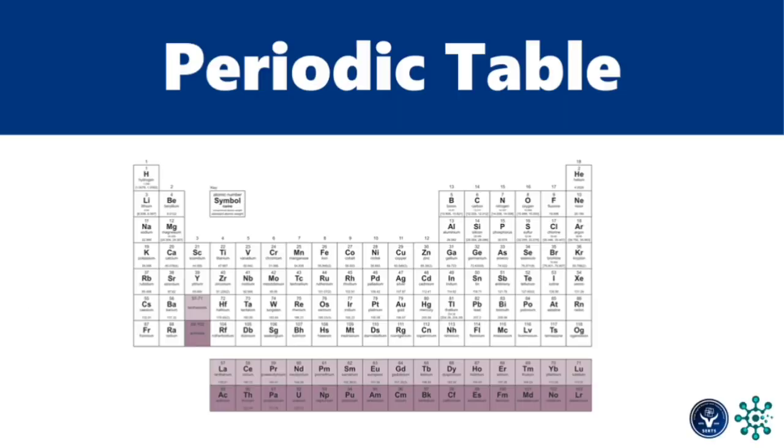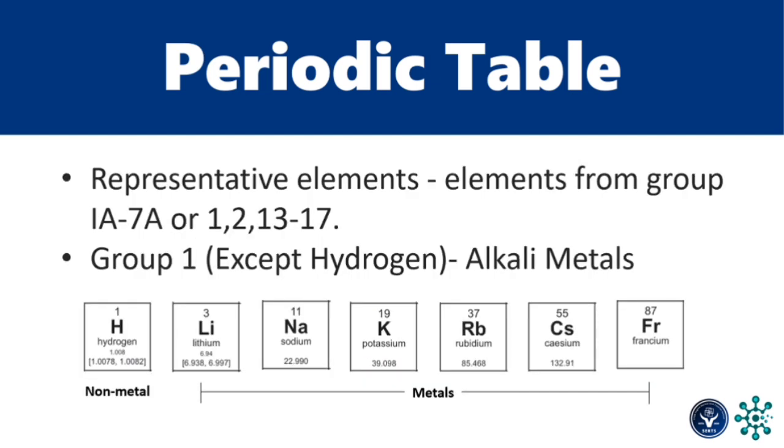For the periodicity, let's start with the periodic table. I hope all of you are familiar with the periodic table. This is from IUPAC. For this lecture, we will focus on the representative elements only. Representative elements are those elements from group 1A to 7A or, based on the IUPAC grouping, group 1, 2, and 13 to 17. We will discuss each of these groups individually. Let's start with group 1.